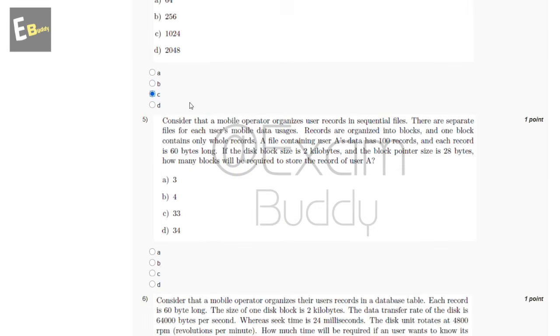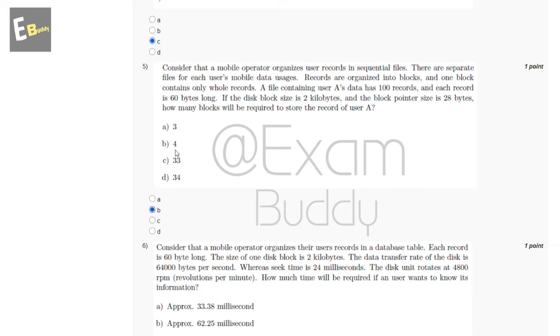C. Now, the fifth question is: consider that a mobile operator organizes user records in sequential files. There are separate files for each user's mobile data usage. Records are organized into blocks, and one block contains only whole records. A file containing user A's data has 100 records, and each record is 60 bytes long. If the disk block size is 2 kilobytes and the block pointer size is 28 bytes, how many blocks will be required to store the records of user A? So the answer of our fifth question is D, 4.